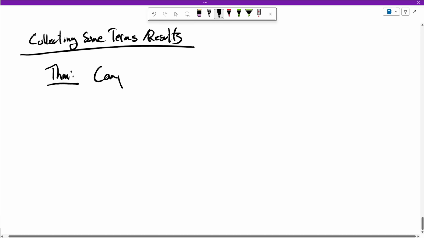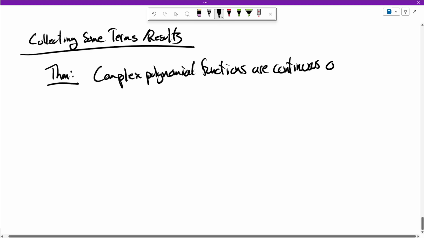So the first one is that complex polynomial functions are continuous on all of C, so they're continuous everywhere. And the proof of that is very simple.